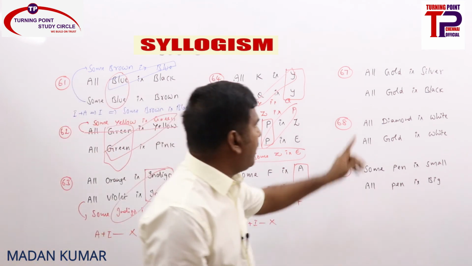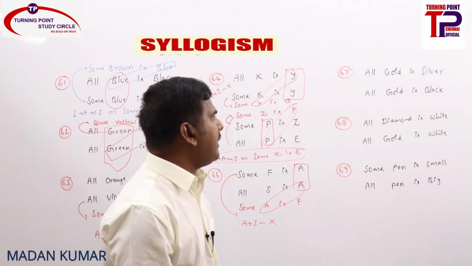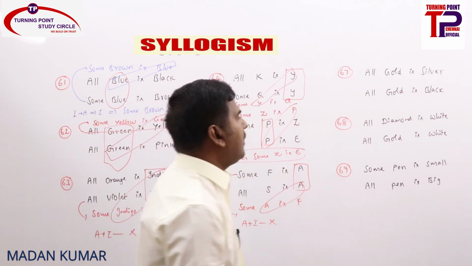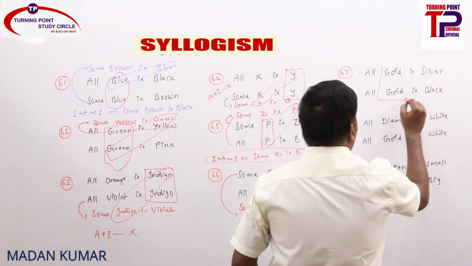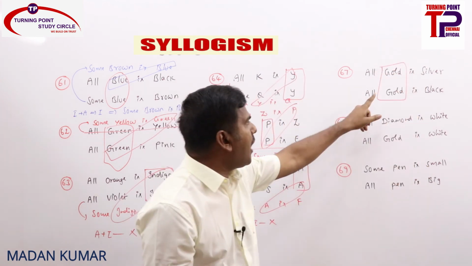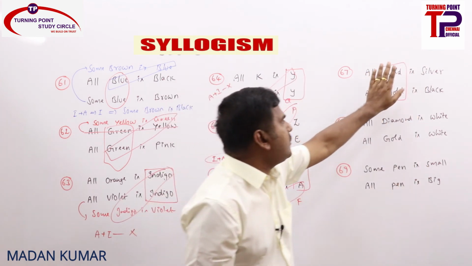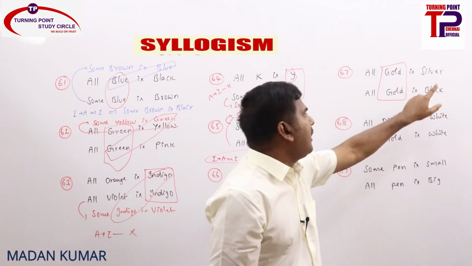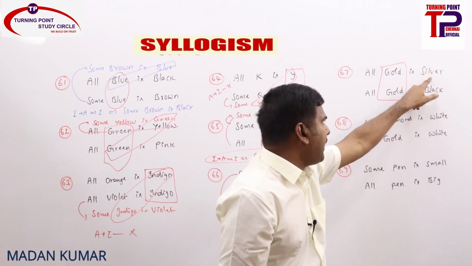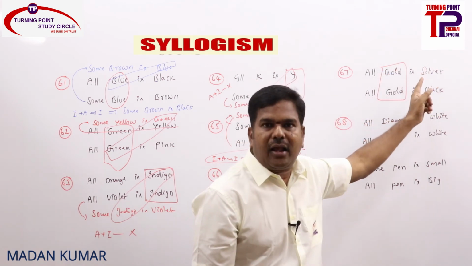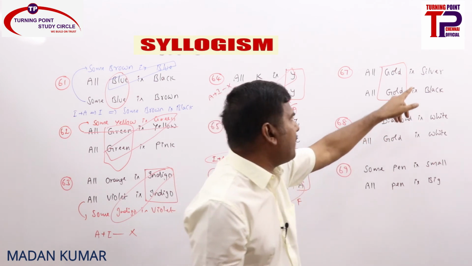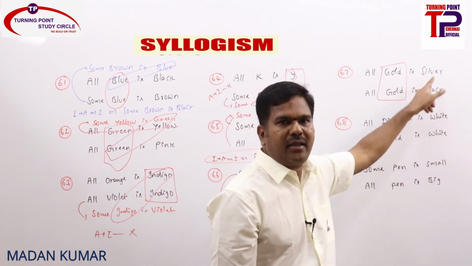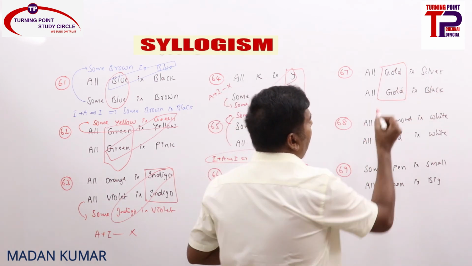Are you clear? Now come to here: all gold is silver, all gold is black, common term as subject. Here common term as subject, right? So this one is to be eliminated, the common term. We consider both these predicates and we need to arrive at an I statement. What is the I statement? Some silver is black or some black is silver. How will we arrive at this?